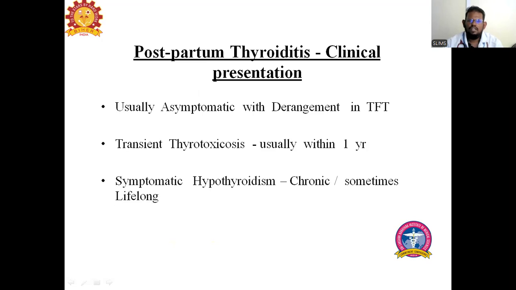As I told, it is asymptomatic in initial stages, only the TFT is deranged.